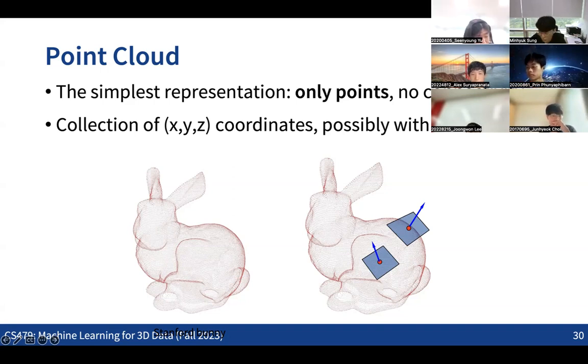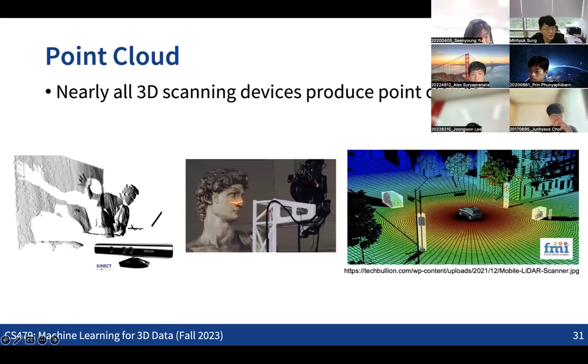Then the question might be why do we need this point cloud representation? Actually, this is a really common representation especially in cases where we are dealing with scan data. If you think about how 3D scanners work, as I mentioned in the previous slide, we shoot rays into the 3D space and check the intersection points between the ray and the surface of the objects. So typically the output of 3D scanning is a point cloud.